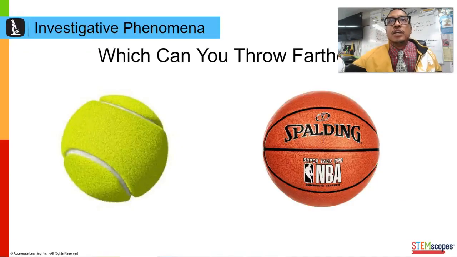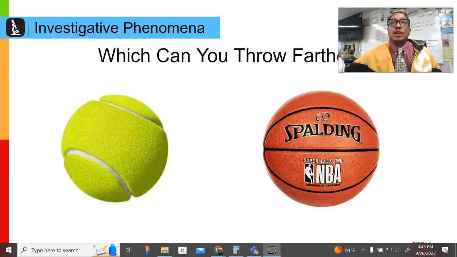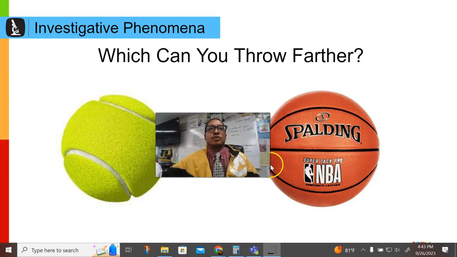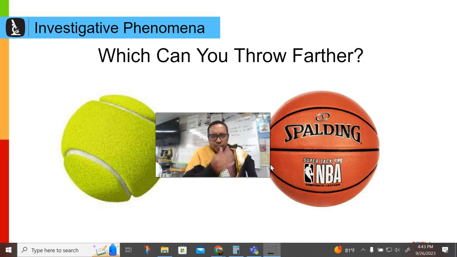Let's keep it moving. So let me ask a question. Which can you throw further, a tennis ball or a basketball? What do you think? Maybe I'll put myself here in the center. Which one can you throw further, a tennis ball or a basketball? I know which one I can throw further.